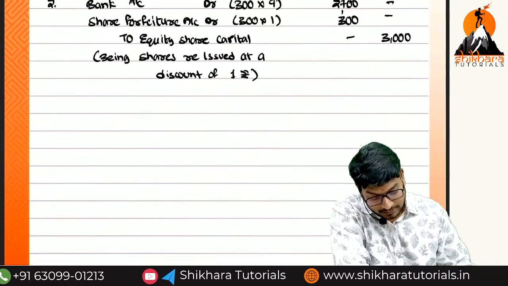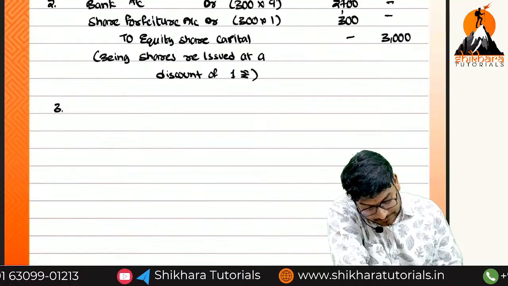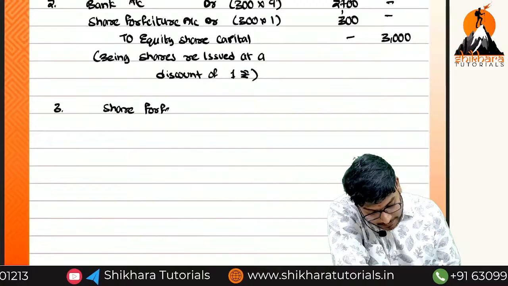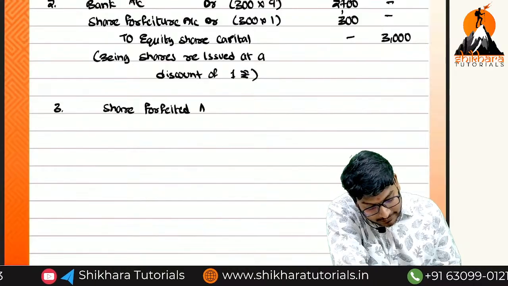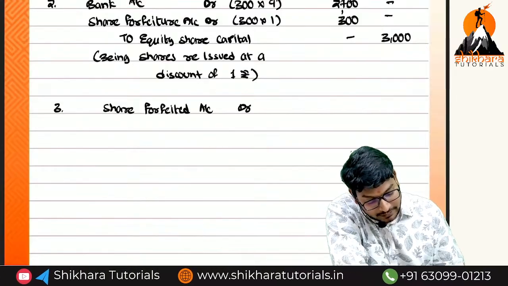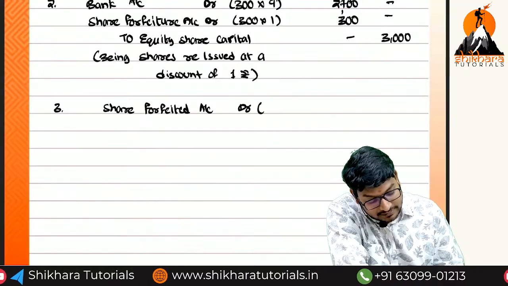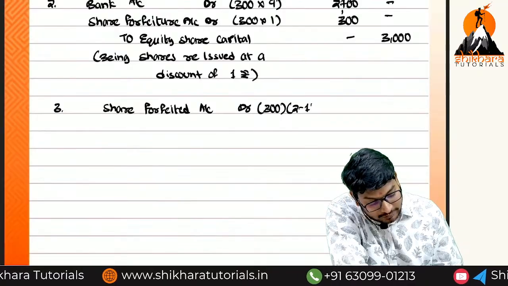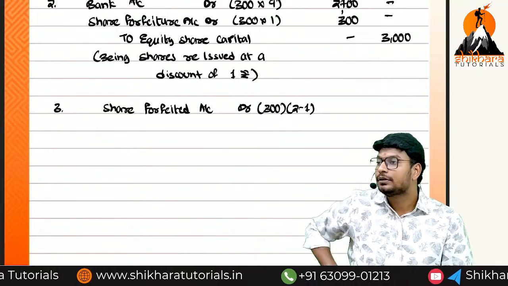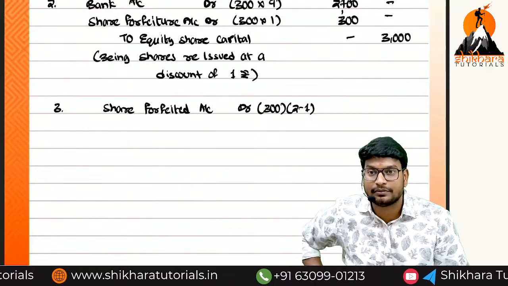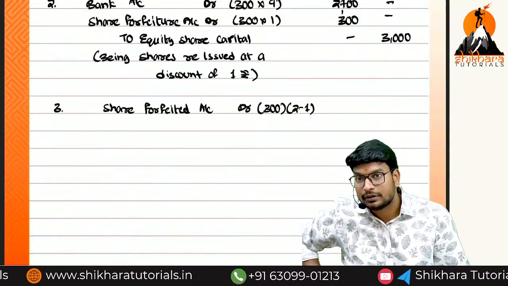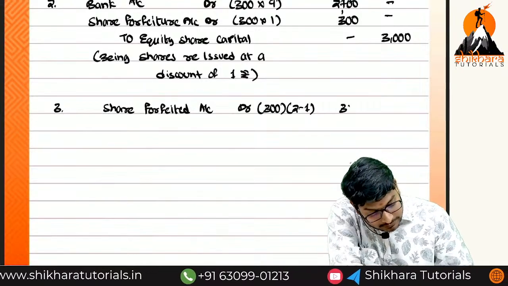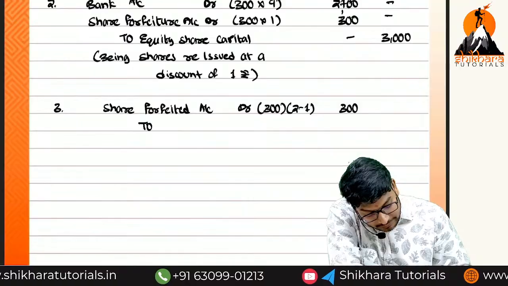So what is the third one? Third point, ma. Shares forfeited account debit. How can we calculate, ma? 300 into 2 minus 1. Do we accept it or not? 2 minus 1 means 2 rupees we have received and 1 rupee is the discount. So what is the ultimate amount, ma? 300, to which account?